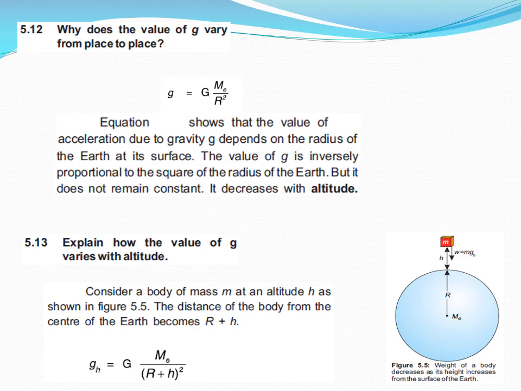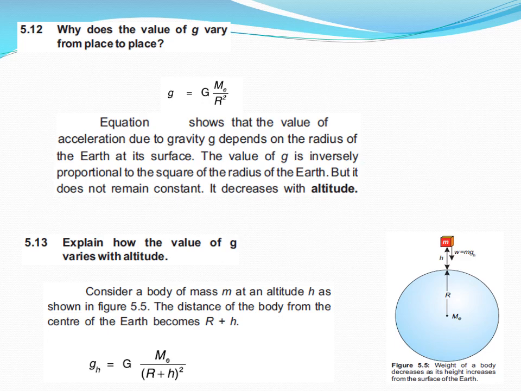Dear students, we got this formula g_h equals G M_e over (r plus h) whole square in the previous first lecture. So this formula straightforwardly says that the value of g decreases with the altitude h from the surface of Earth. Now consider a body of mass m at an altitude h as shown in figure 5.5.